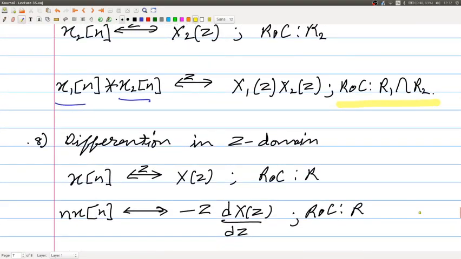Differentiation in the z domain: if I multiply a signal in the time domain with n, so if I have the signal n x of n, in the z domain it is given by minus z dX of z by dz. The region of convergence remains the same.